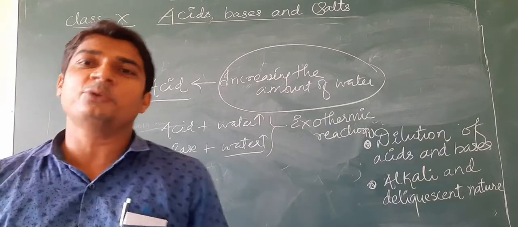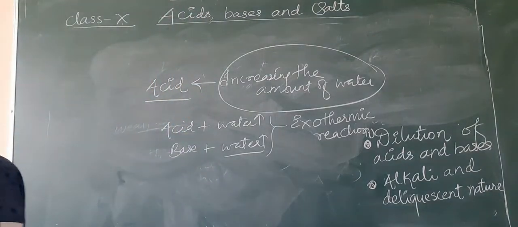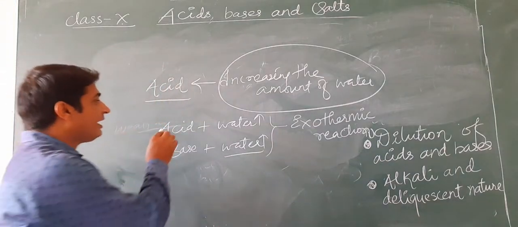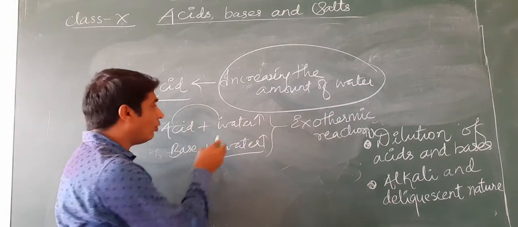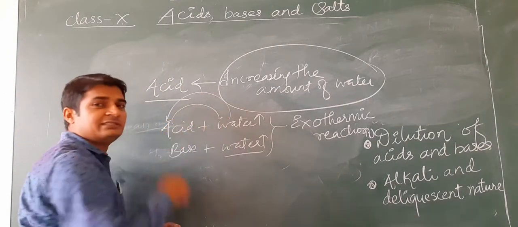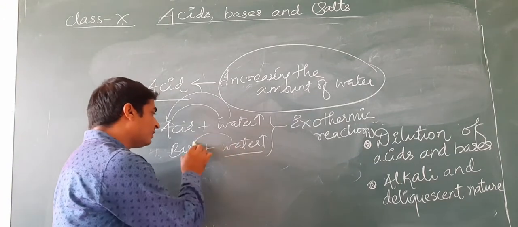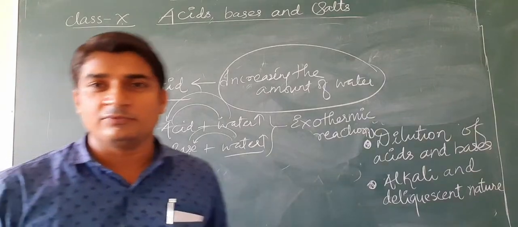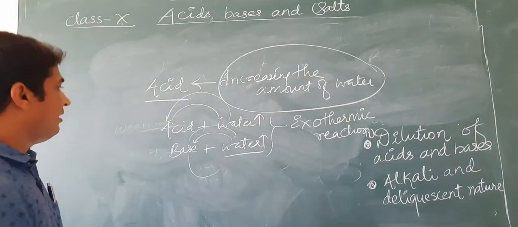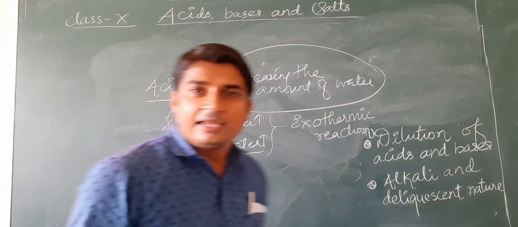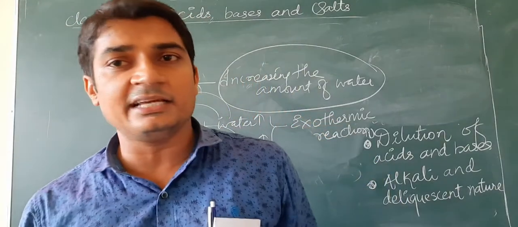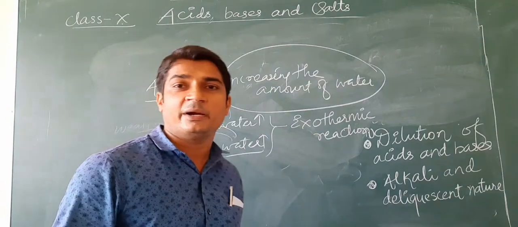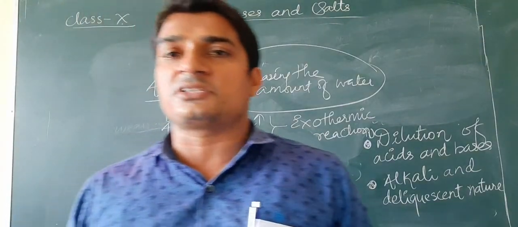So how can we dilute acids and bases? We have to simply increase the amount of water. But there are two ways. Either we can put acid into water, or we can add water to the acid. We can put water into the base or the base into the water. Which one is suitable for us? Actually, we need a method where, if a large amount of heat is being released in the exothermic reaction, that heat should be absorbed by the reactants.